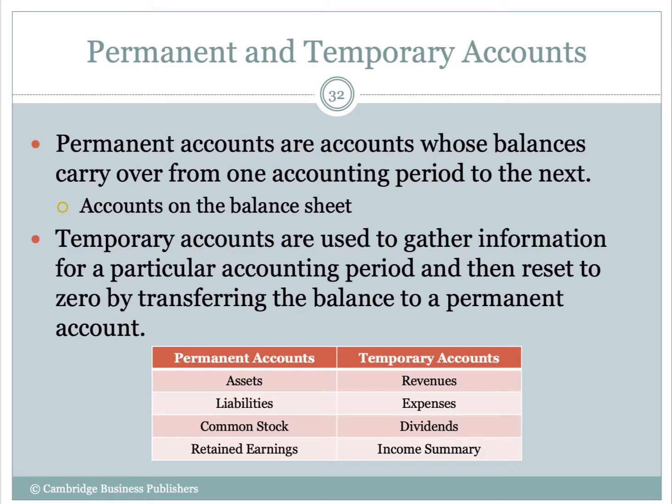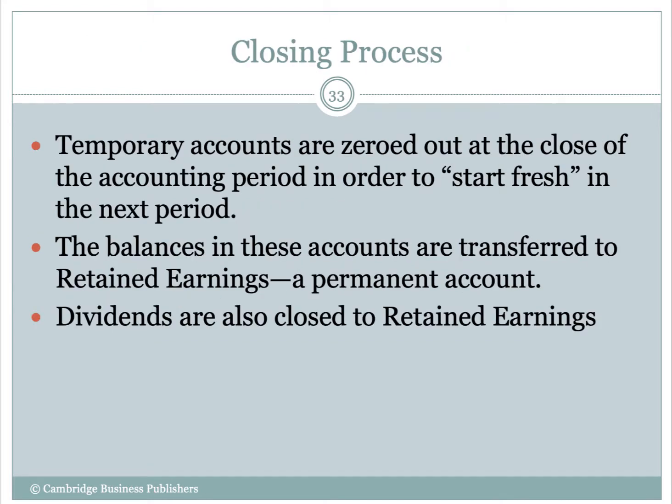So your temporary accounts are things that show up on your income statement, things like revenues, expenses, dividends, income summary. That's another account that we have that's a temporary account. So we're just going to use it to collect information for a specific period. Then we're going to reset it to zero. Remember, the closing process says we got to get our temporary accounts to be zeroed out, right?